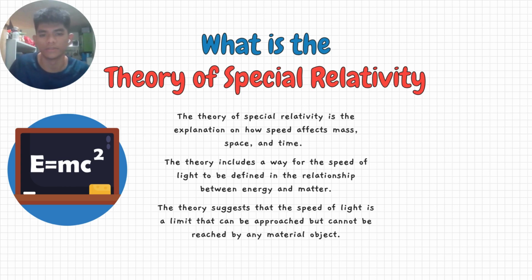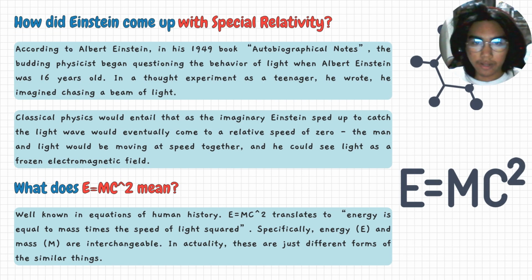What is the theory of special relativity? The theory of special relativity is the explanation of how speed affects mass, space, and time. The theory includes a way for the speed of light to be defined in the relationship between energy and matter. The theory suggests that the speed of light is a limit that can be approached but cannot be reached by any material object.